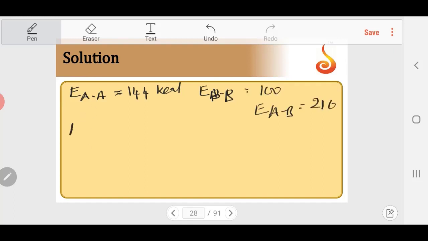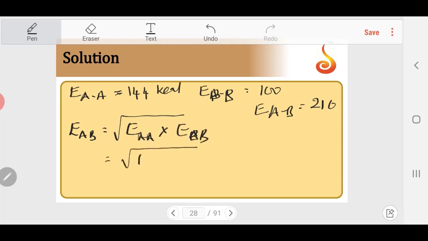The theoretical calculation of EAB is equal to the square root of EAA into EBB. If you calculate this, it is 144 into 100. The square root of 144 is 12, the square root of 100 is 10. So it comes to 120 kilocalories.